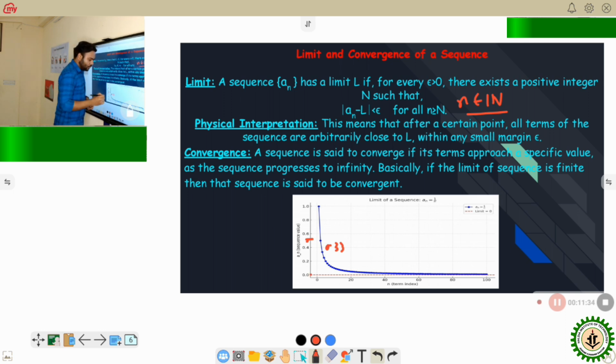So, if we draw a neighborhood at 0, we can get an infinite number of values of that particular sequence a_n equal to 1 by n.